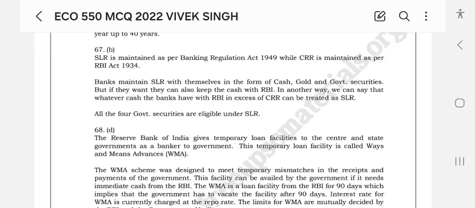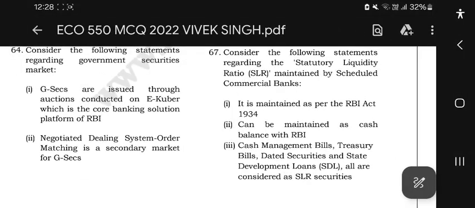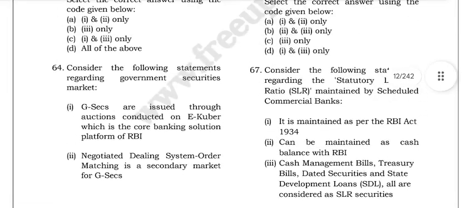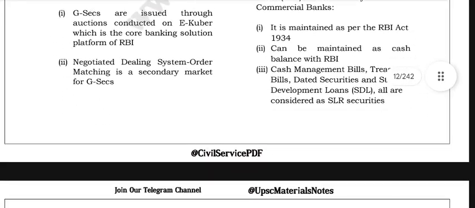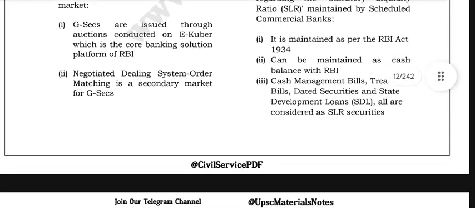But if they want, they can also keep the cash with RBI. In another way, we can say that whatever cash the banks have with the RBI in excess of the CRR can be treated as SLR. All the government securities are eligible under the SLR: treasury bills, dated securities, and state development loans are all considered SLR securities.